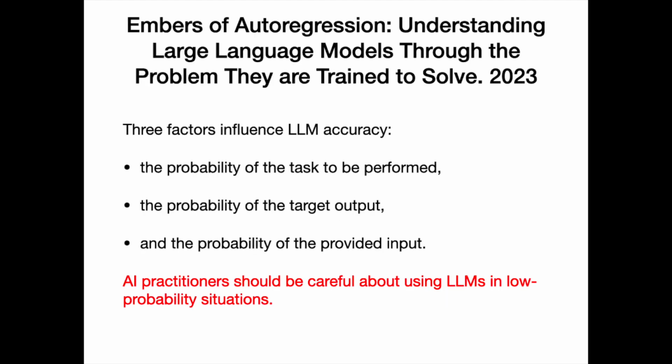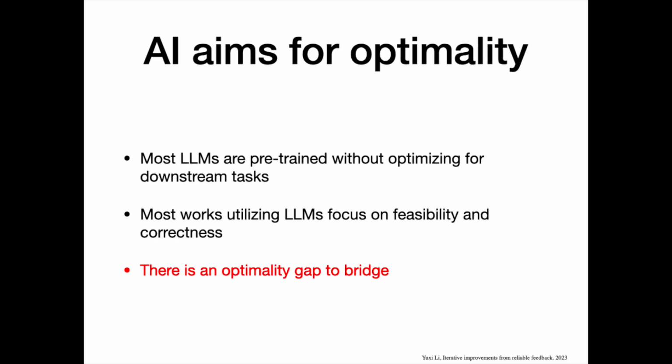3 factors influence LLM accuracy: the probability of the task to be performed, the probability of the target output, and the probability of the provided input. AI practitioners should be careful about using LLMs in low probability situations. AI aims for optimality. Most LLMs are pre-trained without optimizing for downstream tasks. Most works utilizing LLMs focus on feasibility and correctness. There is an optimality gap to bridge.